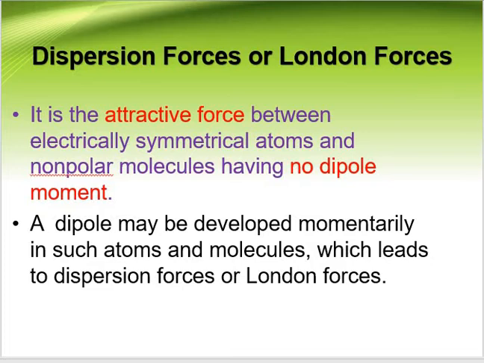At any given instant of time, the electron distribution in an atom may be asymmetrical because of the movement of the molecule in the liquid state, giving the atom a short-lived dipole moment. And this momentary dipole on one atom can affect the electron distribution of the neighboring atom also, and this will induce a momentary dipole in them. As a result, weak attractive forces develop.